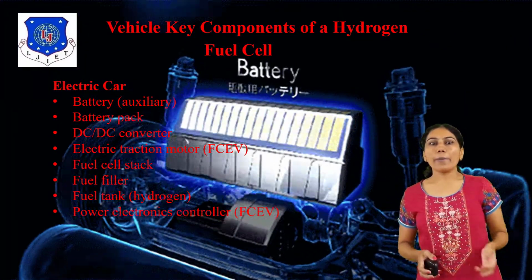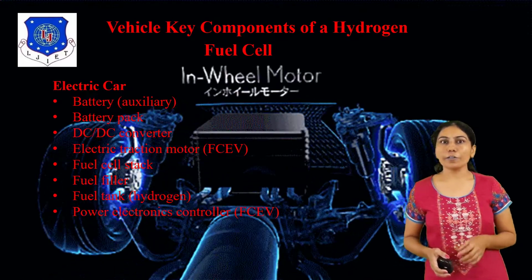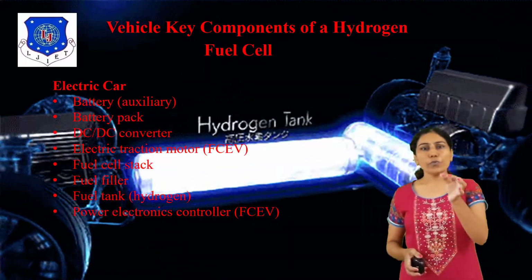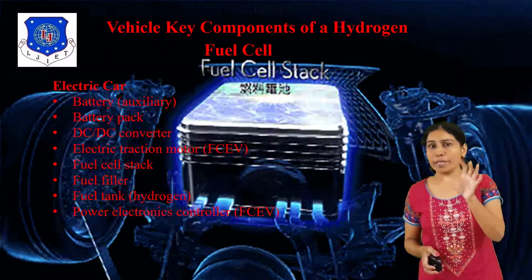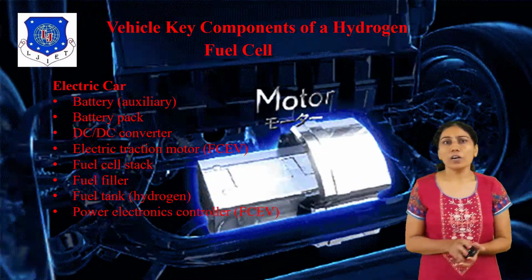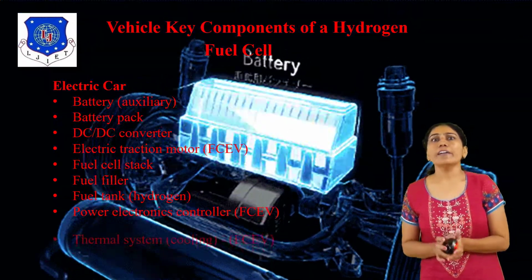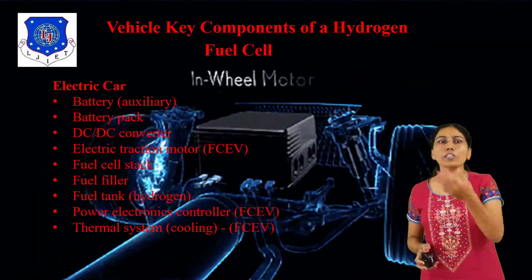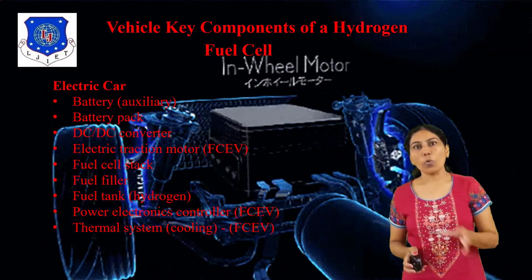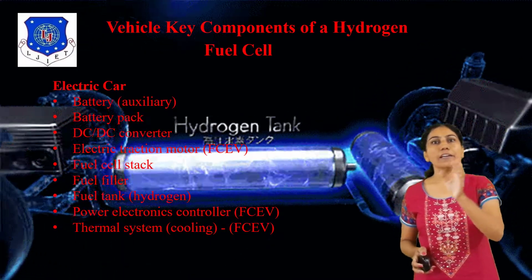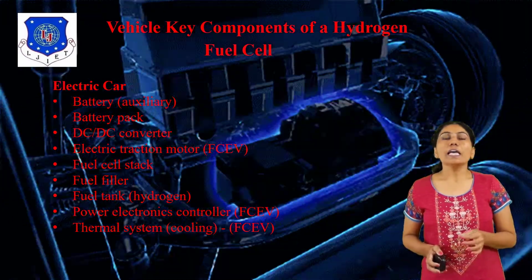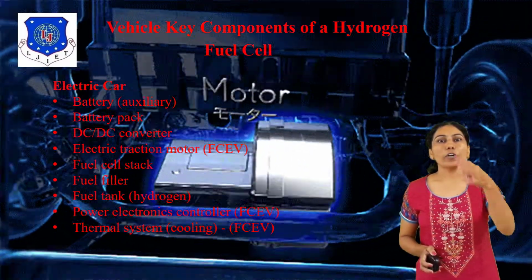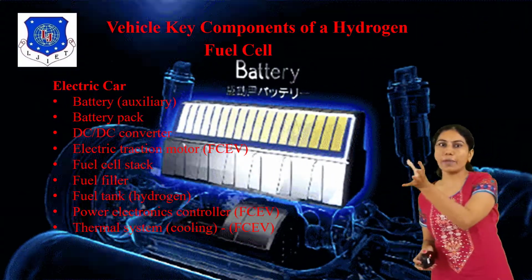Also the power electronics controller. Another point: the fuel cell electric vehicle operates at maximum temperature to produce power and torque. And also the thermal system, where heating is provided to produce power and torque. It is a part of the thermal system and cooling. This is a key vehicle component of the hydrogen fuel cell vehicle.